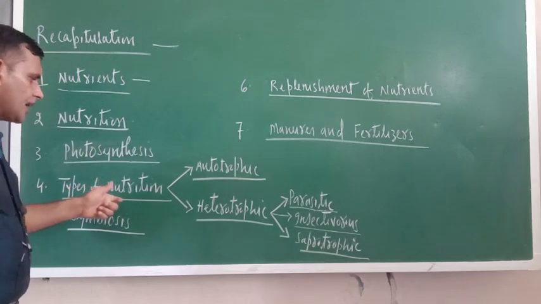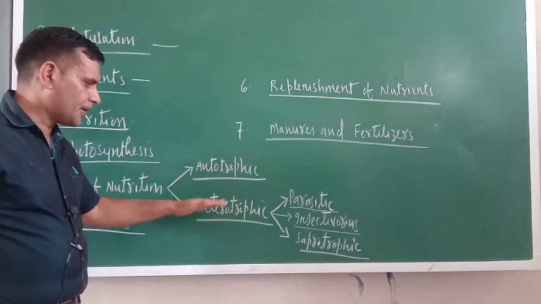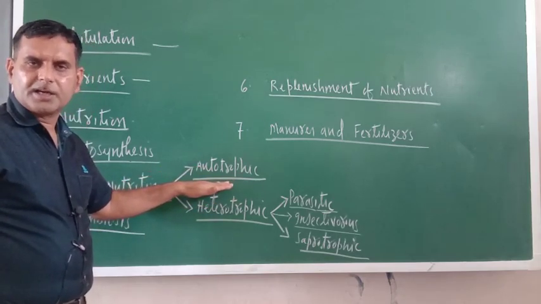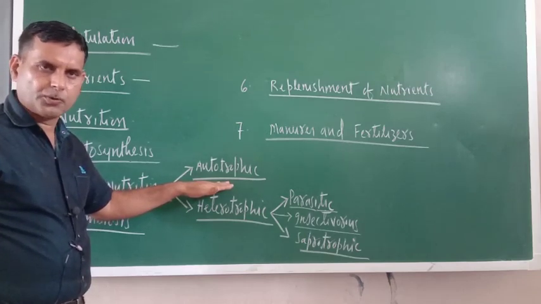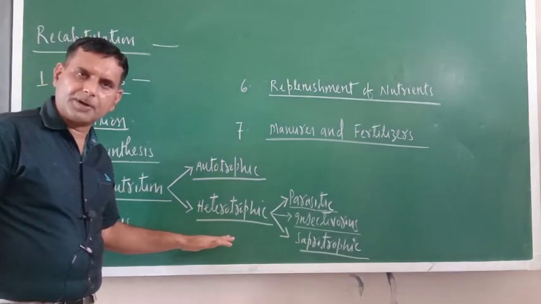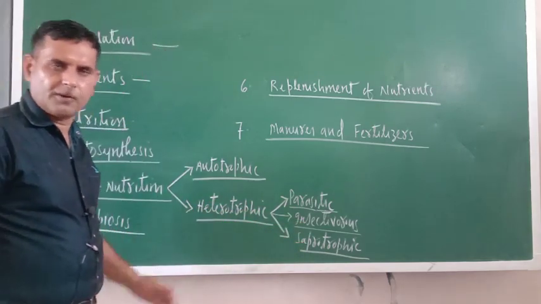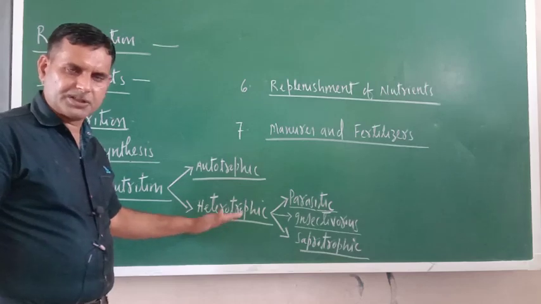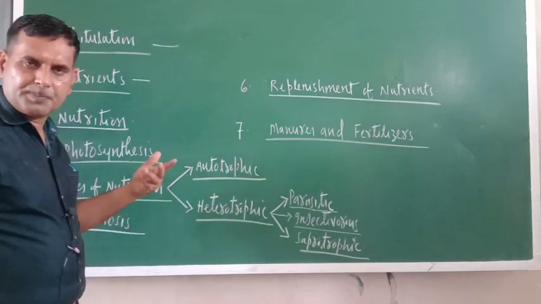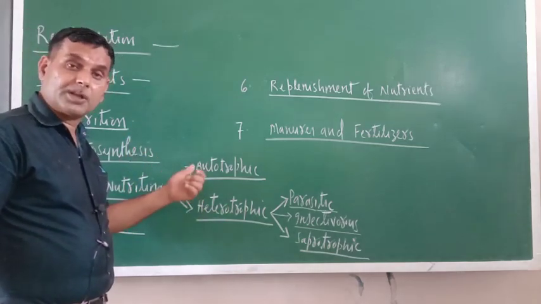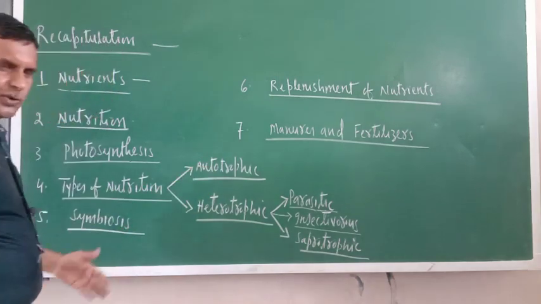Next thing I taught you, types of nutrition. So basically nutrition is of two types, autotrophic and heterotrophic. Under autotrophic, only green plants prepare their own food. That is why green plants are autotrophs. Now heterotrophic mode of nutrition has three types: parasitic, insectivorous and saprotrophic. In the heterotrophic mode of nutrition, we did a detailed study. They can't prepare their food. To get their food, they are dependent on autotrophs, that is green plants. So that also I have completed.